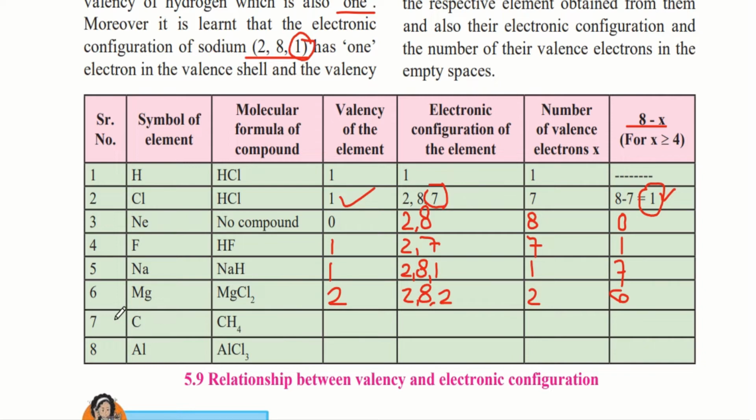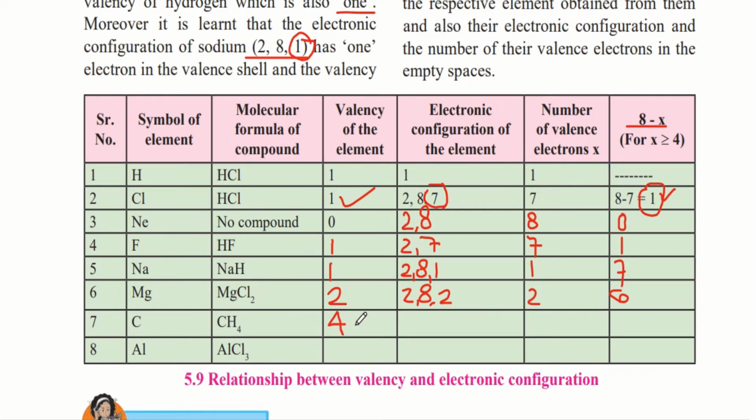The next element is carbon. Carbon is present in methane and the molecular formula of methane is CH4. So here, one carbon atom is combining with 4 hydrogen atoms. So therefore, the valency for carbon is 4.